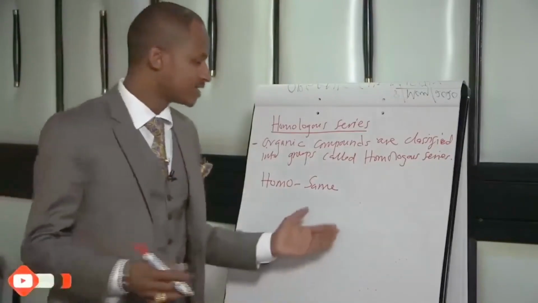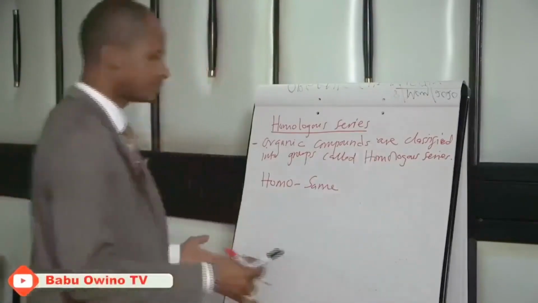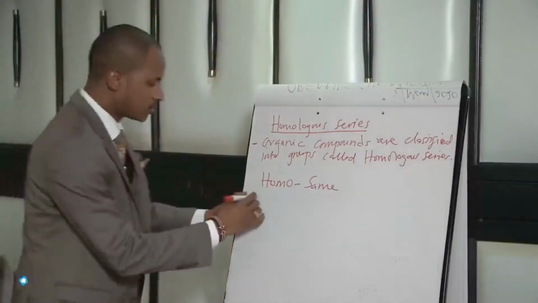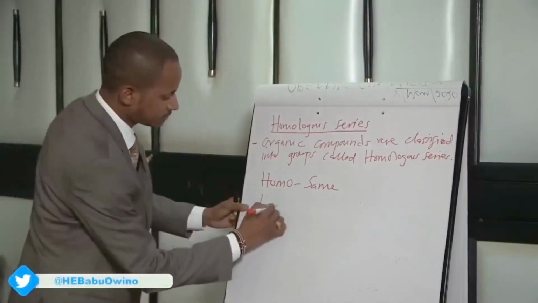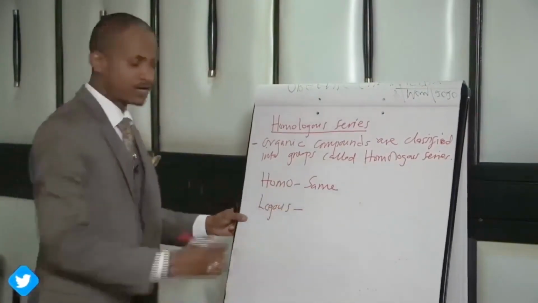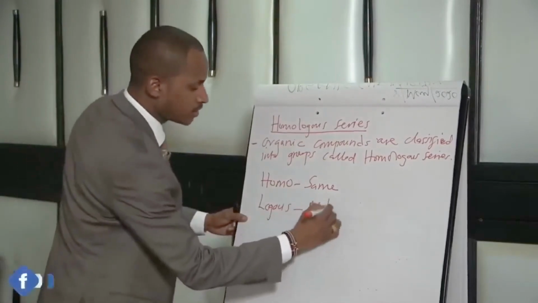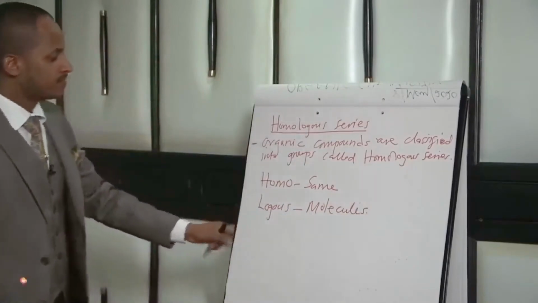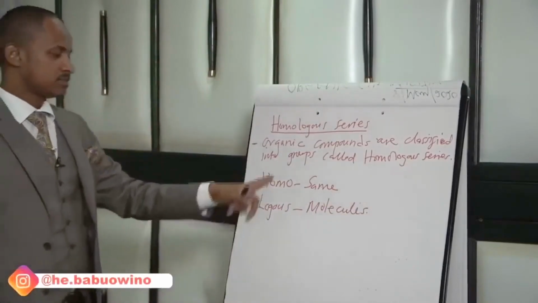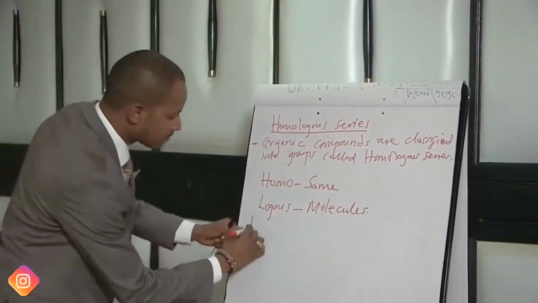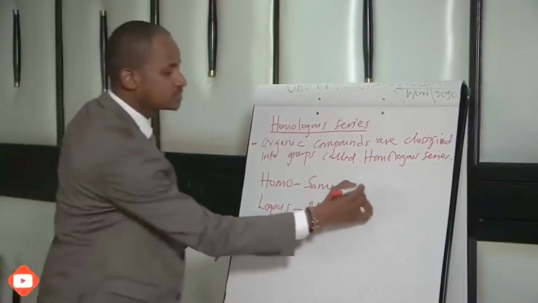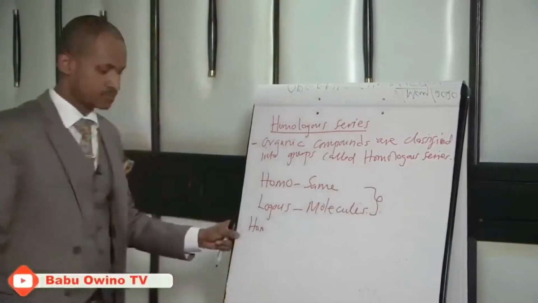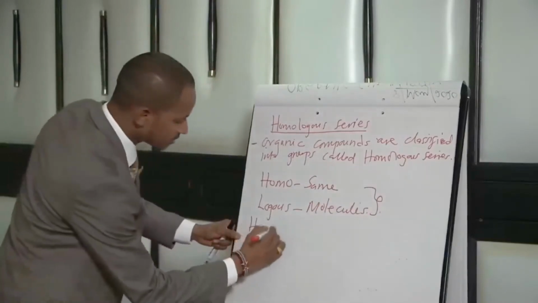And again logos means molecules. Therefore, homologous means same molecules. So homologous series